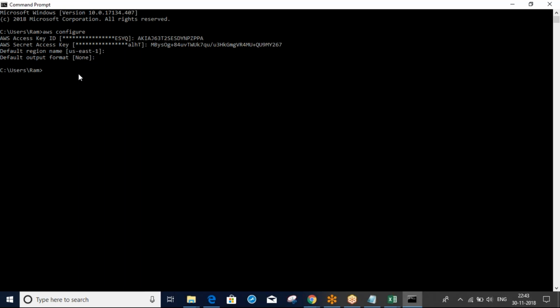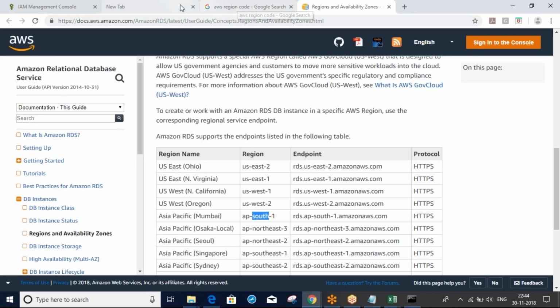So now I downloaded, installed, and configured my AWS command line. Any questions, Narendra, Sandeep, as of now? No. So we will check whether it is really working or not. To check my configuration, just run any one AWS command.